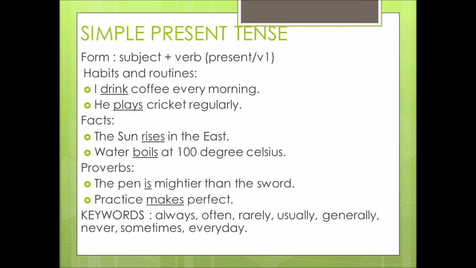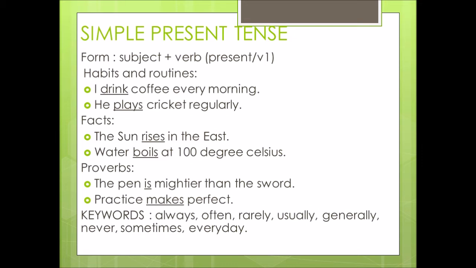So where do we use simple present tense? We use it in the cases of habits and routines, facts, and proverbs. Whenever you're going to represent your habitual actions and routines, for example, I drink coffee every morning. He plays cricket regularly. These two actions are happening regularly and every morning, so you use simple present tense here.